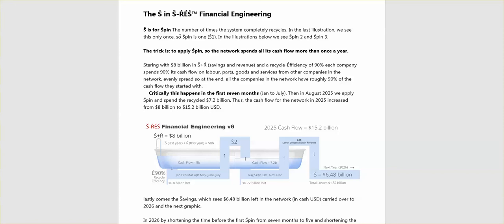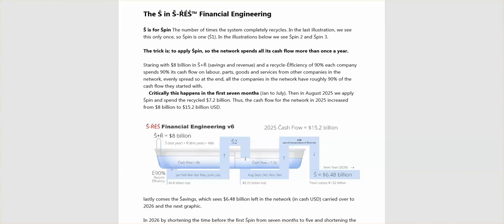Starting with 8 billion in savings and revenue and a recycle efficiency of 90%. Each company spends 90% of its cash flow on labor, parts, goods, and services from other companies in the network, evenly spread out. So at the end, all the companies in the network have roughly 90% of the cash flow they started with. Critically, this happens in the first 7 months, January to July. Then in August 2025, so previous year was 2024, then in August 2025, we apply spin and spend the recycled 7.2 billion. Thus, the cash flow of the network in 2025 increased from 8 billion to 15.2 billion.